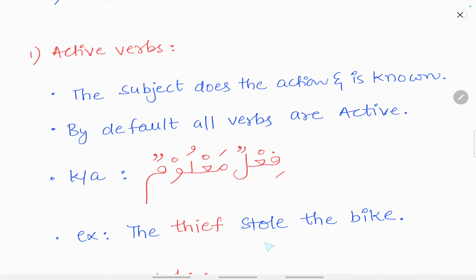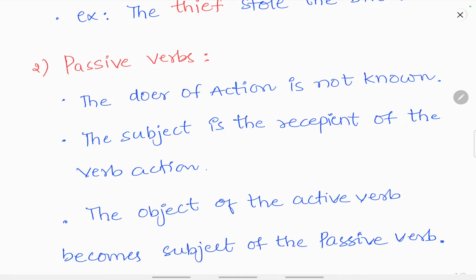For example, the thief stole the bike. Here who is the subject doing the action of stealing? The thief. The thief is the subject who is doing the action of stealing the object, that is the bike. So here the subject is known in the sentence. Such verbs in which the subject is known are known as active verbs, that is Failul Ma'lum.